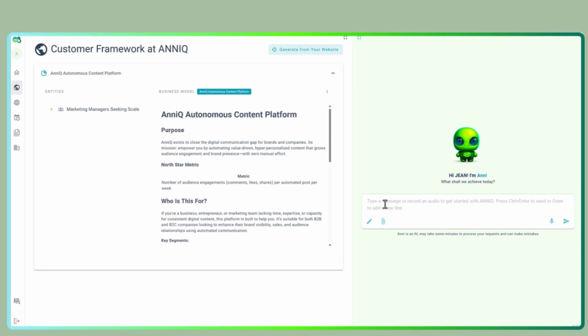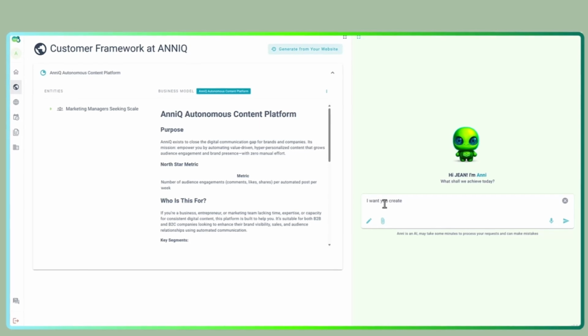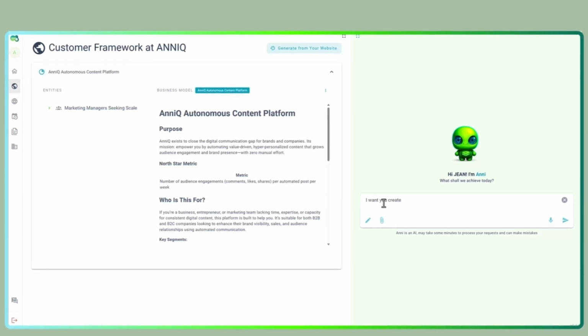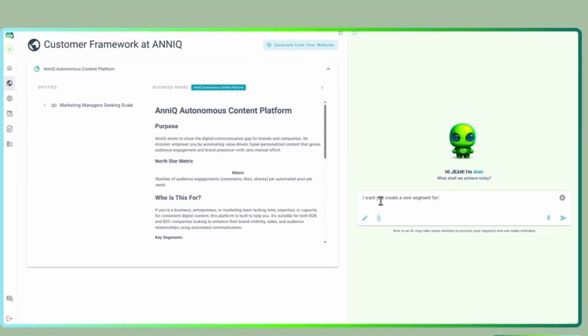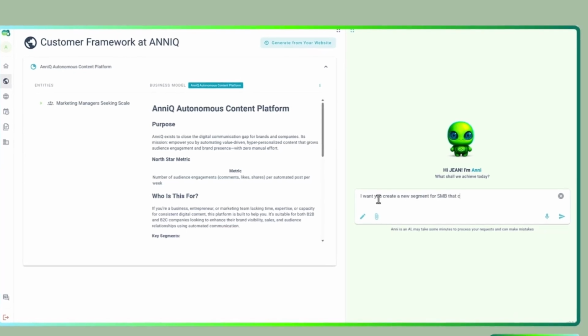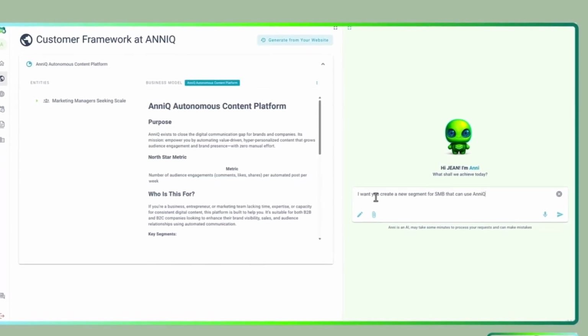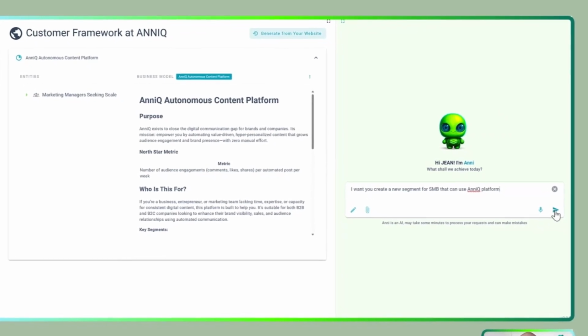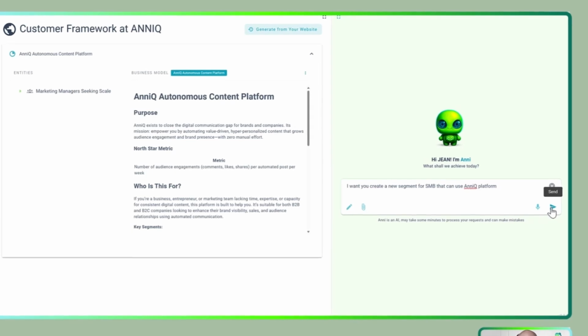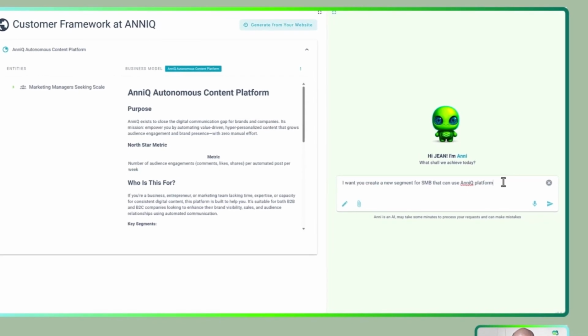I want to create a new segment for SMBs that can use the AnniQ platform. As simple as this, I can click here to send the message.